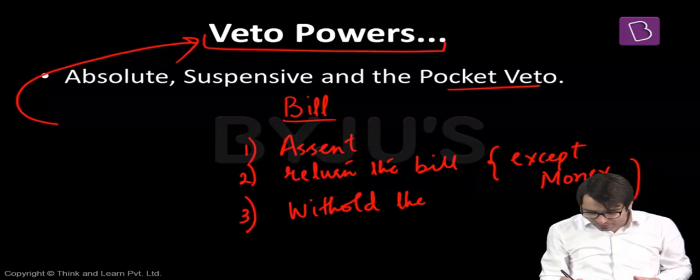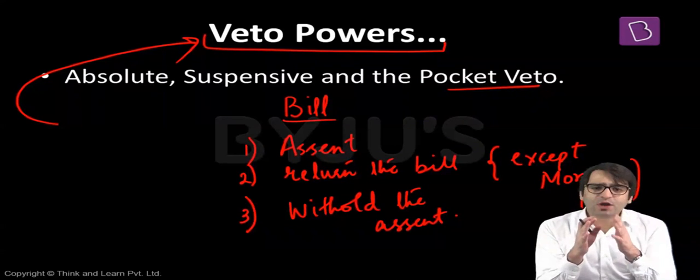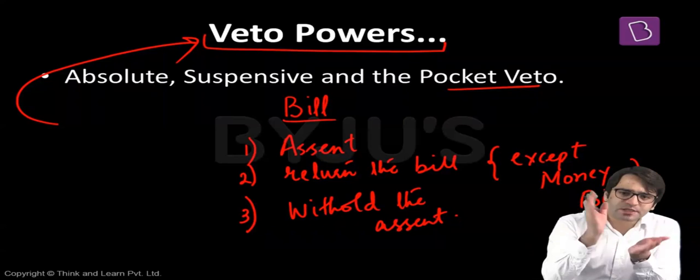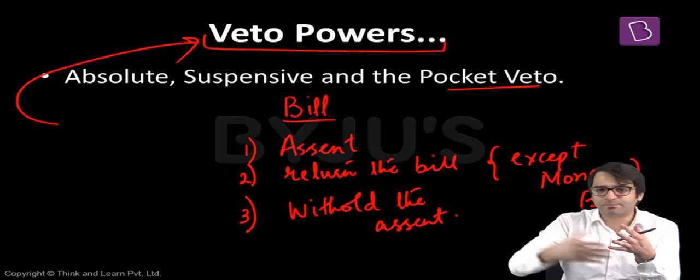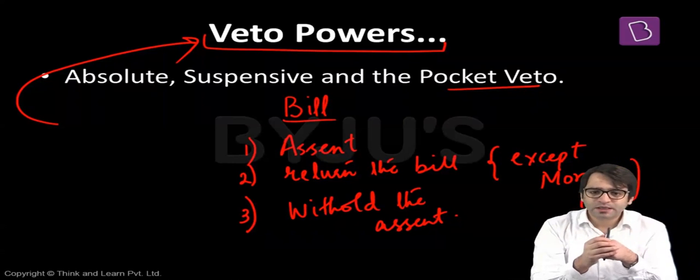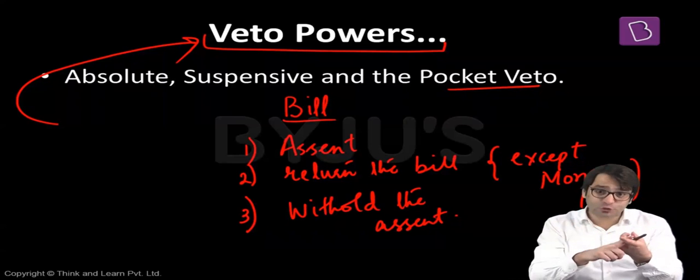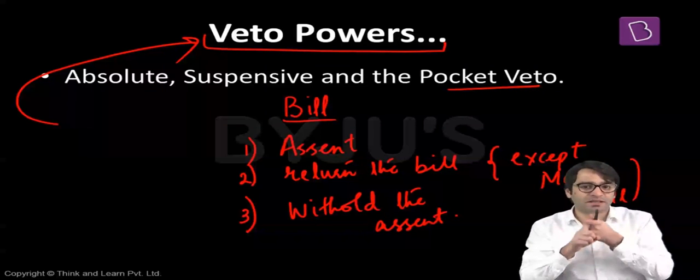Third, the President may withhold the assent. That means there are three options available with the President when a bill is presented to him. Either he may sign this bill. If he signs this bill, the bill becomes a law. The law enters into force. He may return the bill back. That's another option. But the bill should not be a money bill because a money bill cannot be sent back by the President to the Parliament.